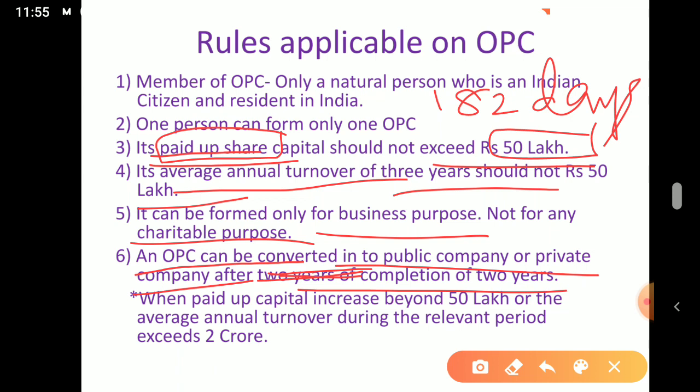That automatically happens when it exceeds these limits. Otherwise, if they want to convert, they have to wait 2 years after incorporation, and then they can think about conversion into a public company or private company.